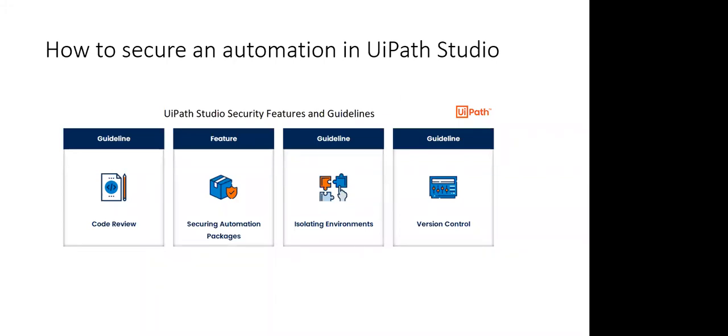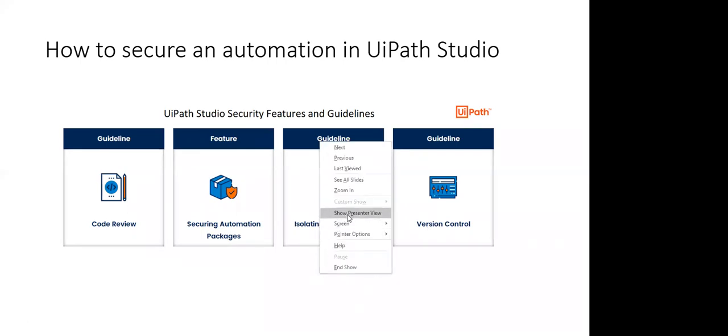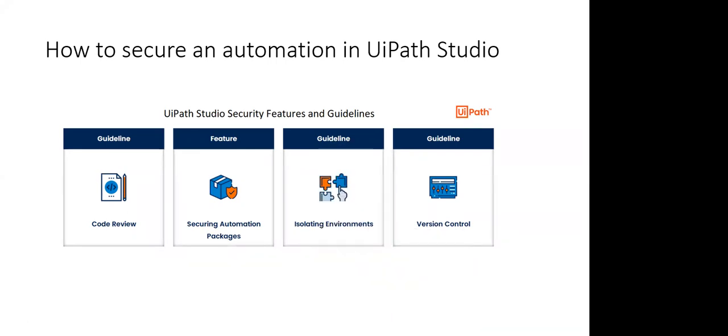Let's go to the next guideline, isolating environments. Here UiPath recommends proper isolation between the development environment, testing environment, and production environment. So how can we have that isolation?